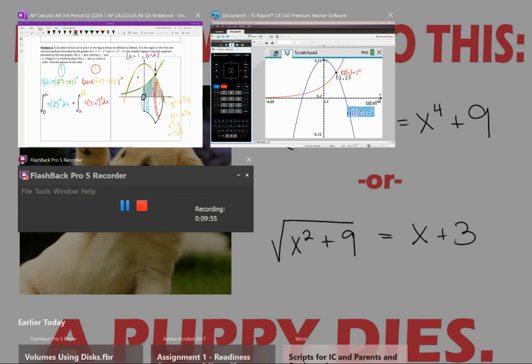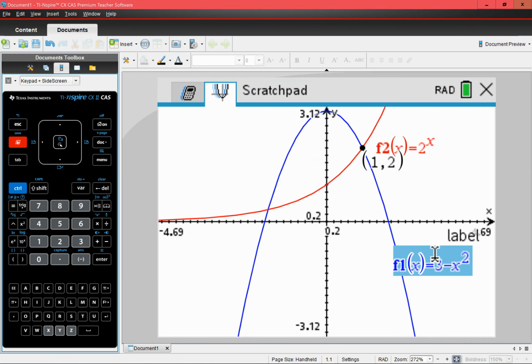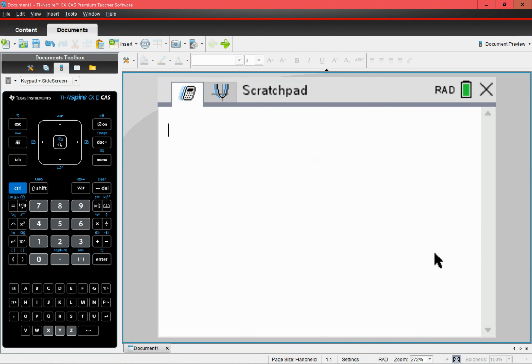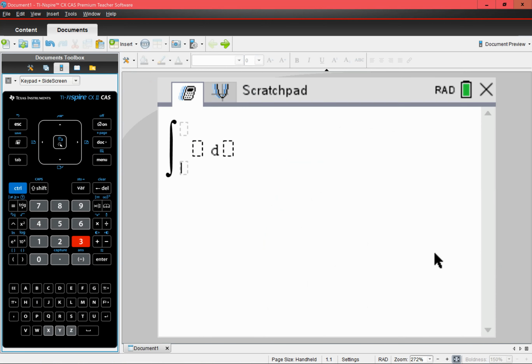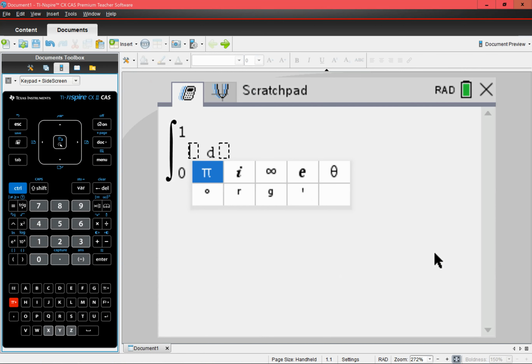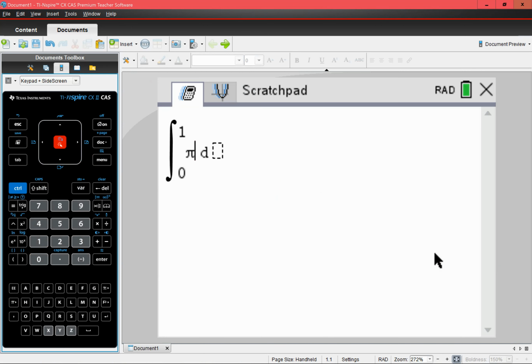Let's see, I think we'll need my calculator here. We'll need a couple integrals. There we go. Menu, calculus, integral, and we need to go from 0 to 1 of, and don't forget your pi is hiding down here, so you have your pi times 2 to the x squared, which is great, and then we've got our dx, oh my gosh, dx right here, that's looking pretty good.